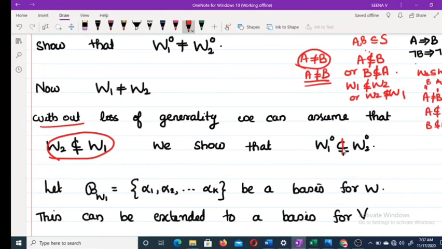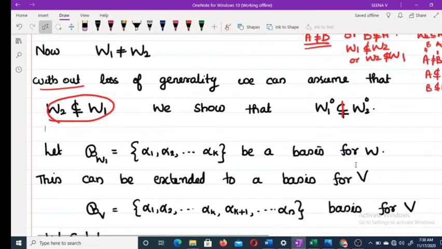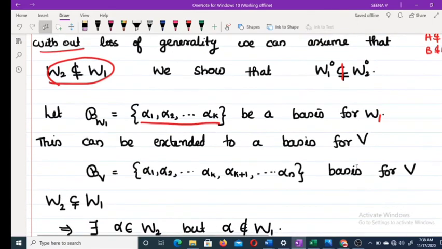Now let B_W1 be a basis for W1, that is, alpha 1, alpha 2, up to alpha k is a basis for W1. Now W1 is a subspace, therefore as in theorem 15 you can extend this to a basis for V, and let it be B. As per the theorem, this has a dual basis f1, f2, up to fn, the dual basis corresponding to B.